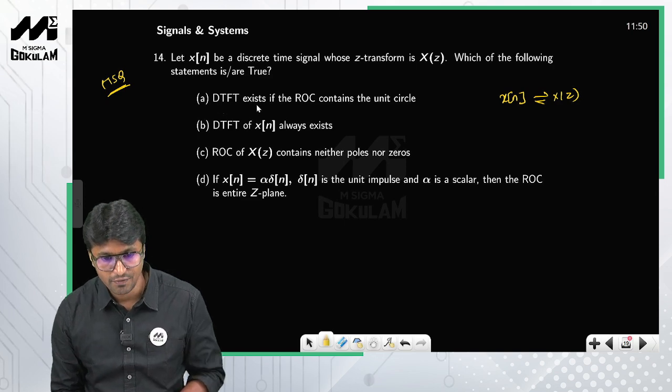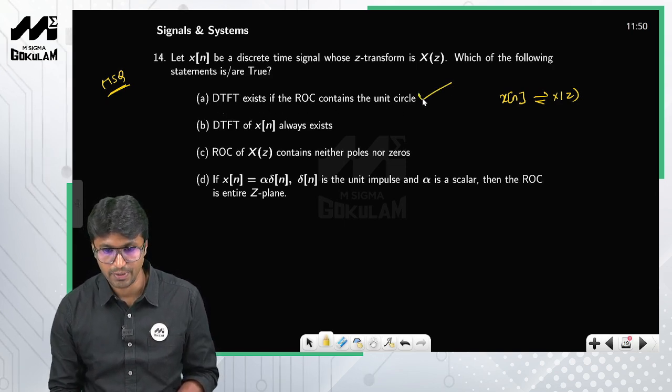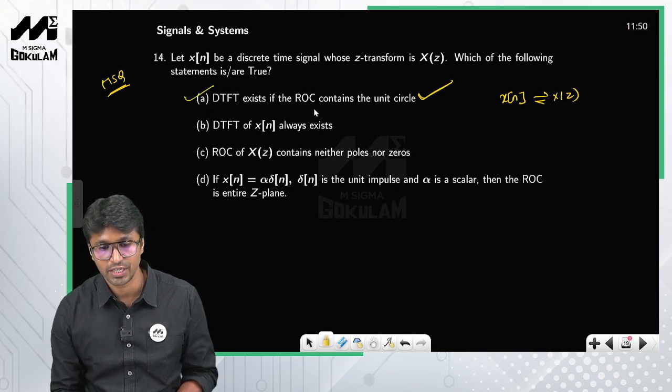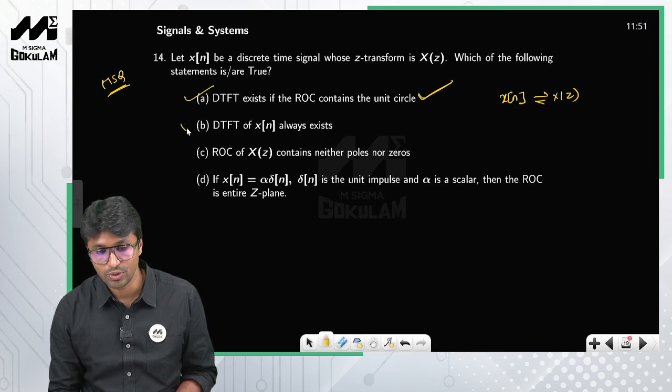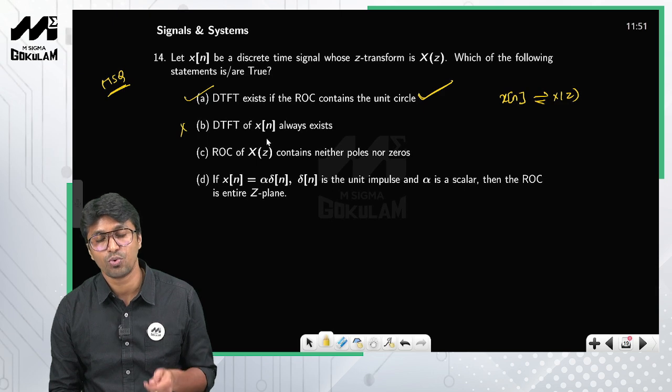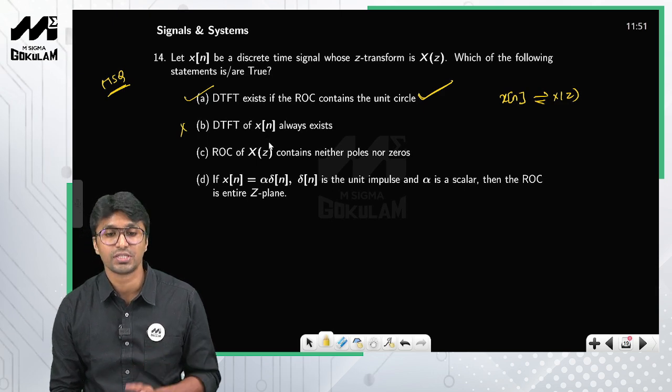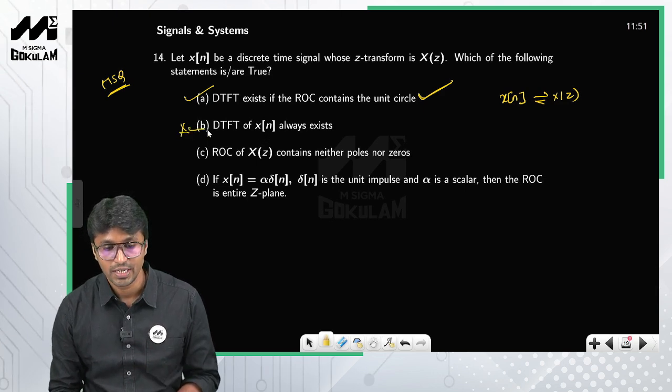Look at this one. DTFT exists if the ROC contains the unit circle. Yes, right? Option A is correct. DTFT of x of n always exists. No, DTFT of x of n exists only if the ROC includes the unit circle, right? So therefore option B is wrong.